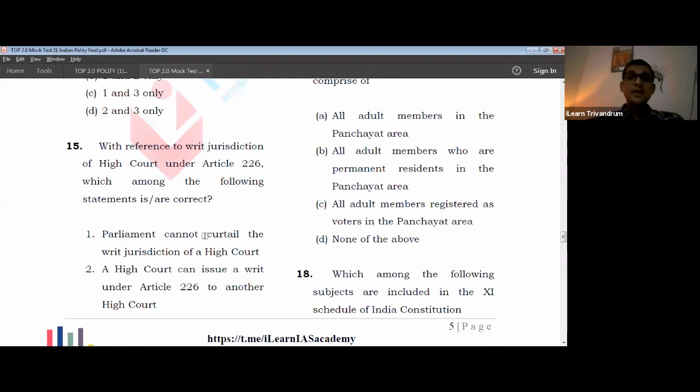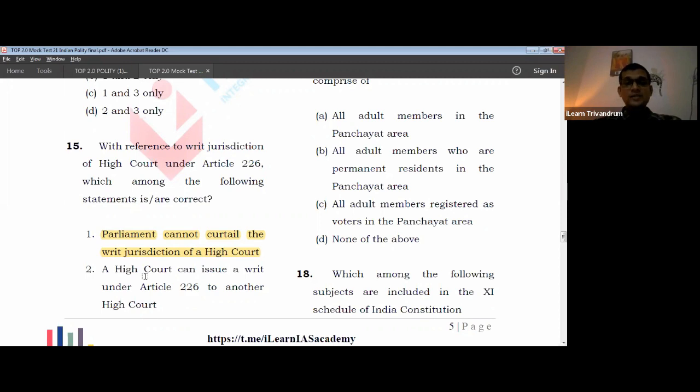We can expand it, but curtailment is cutting it short. That is not possible. So Parliament cannot curtail, which is right. High Court can issue a writ under 226 to another High Court. Do you think that is possible? What is the jurisdiction of a High Court territory-wise?